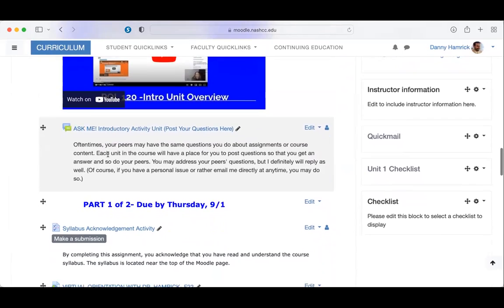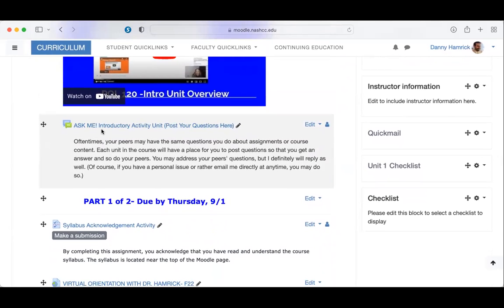In each unit, we will have an Ask Me forum. If you have a question, you have two different options. You can email me directly, or you can post it here, which will generate an email that goes to me and to your classmates. This is a helpful solution for two reasons. One, if you have a question or a doubt about where to do something or something's not looking right, chances are at least one other person in the course has the same question.